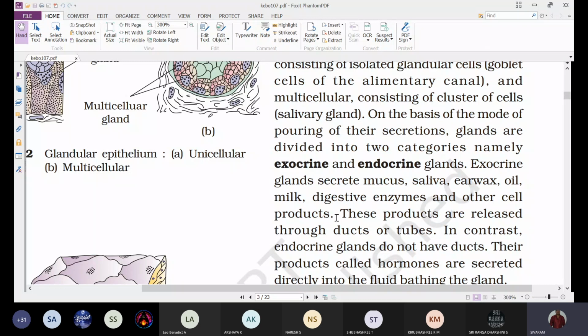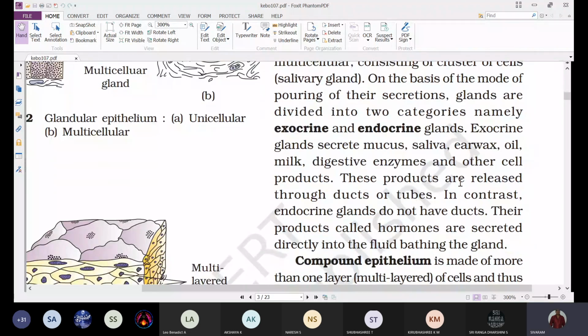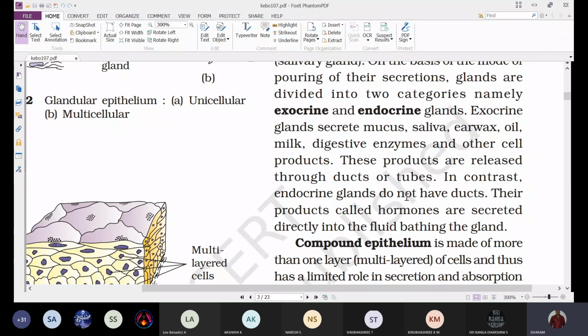Next, the digestive enzymes. They are secreted into the stomach and the small intestine. The pancreas secretes its secretions into the small intestine, that is, the duodenum. So, if glands secrete their secretions into some specific regions through the ducts they have, we call such glands exocrine glands. These products are released through ducts or tubes. But what are endocrine glands?